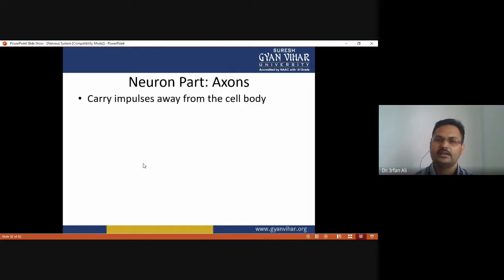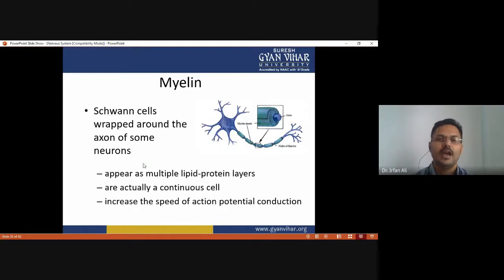And the neuron parts. The axon is the part of the neuron that carries impulses away from the cell body. And myelin is made up of Schwann cells that wrap around the axon of some neurons, which is called a myelinated neuron, and the rest are called unmyelinated neurons.